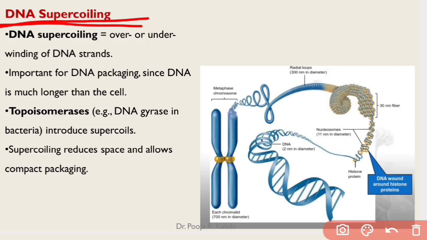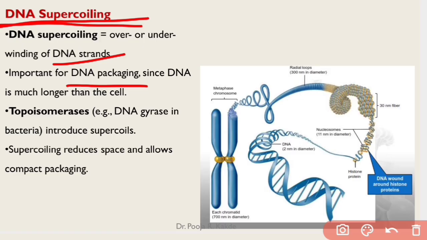So what is DNA supercoiling? It is over and underwinding of DNA strands. It is important for DNA packaging, since DNA is much longer than the prokaryotic cell. In eukaryotes, there are histone proteins around which DNA winds and fits. In case of bacteria or prokaryotes, histone proteins are absent.